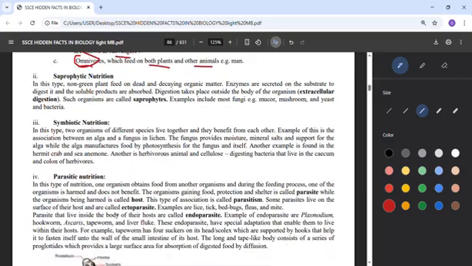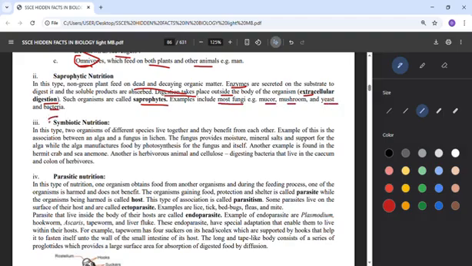Now we move to saprophytic. In saprophytic, they depend on anything that is dead or decaying organic material, but enzymes must be secreted if they will get their nutrient from the dead substance. So enzymes must be involved, and their food digestion will take place outside. That means they would have digested their food outside from that dead organism before it gets to their body, and that's what we call extracellular digestion. Those organisms doing that, we call them saprophytes, majorly the fungi like mucor, mushroom, yeast, and bacteria.